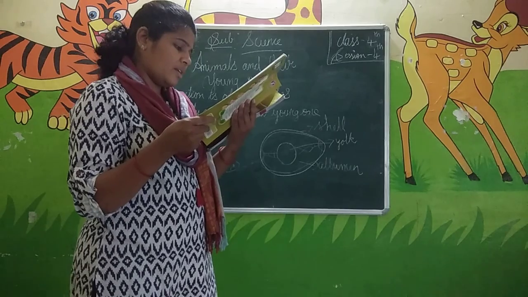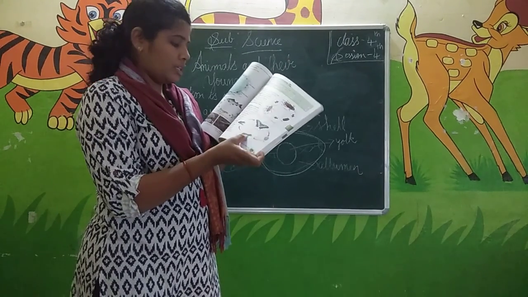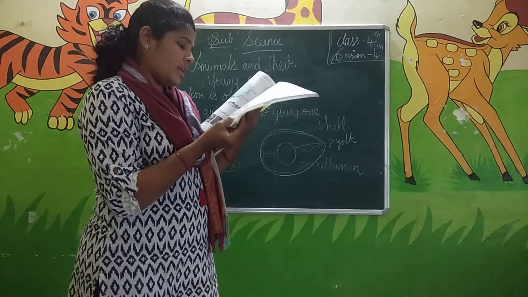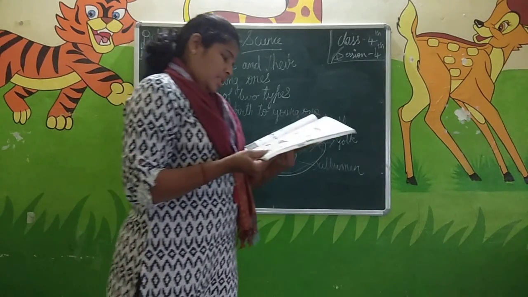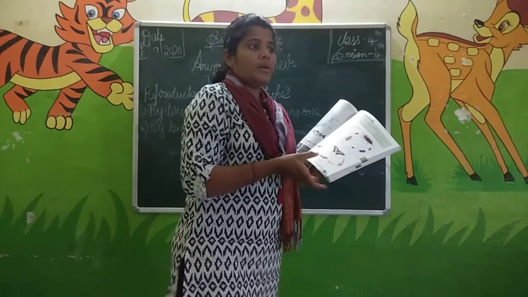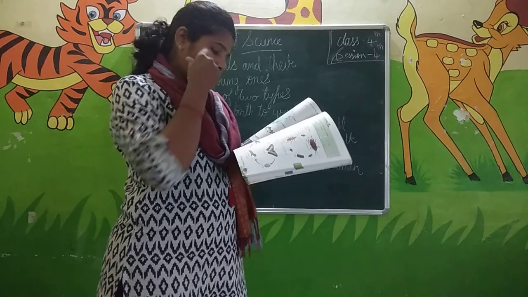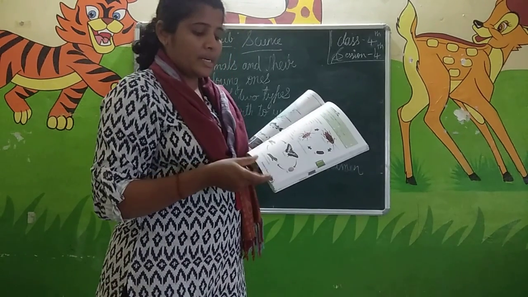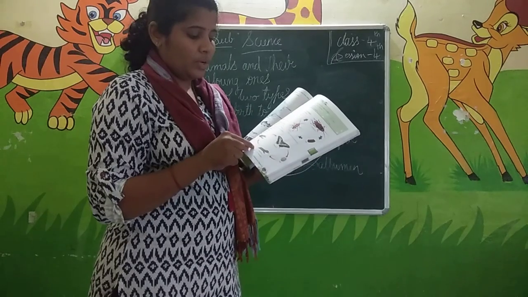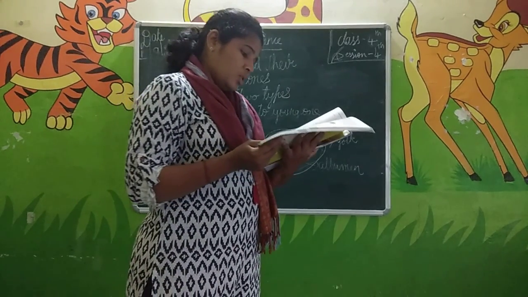The larva of butterfly is called caterpillar. While the larva of the housefly is called maggot. Caterpillar eats the leaves and grows rapidly. What will the caterpillar do? It eats more and more and grows rapidly.